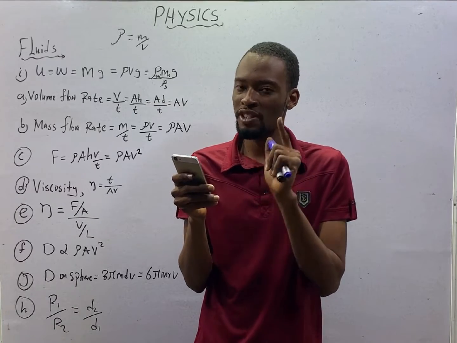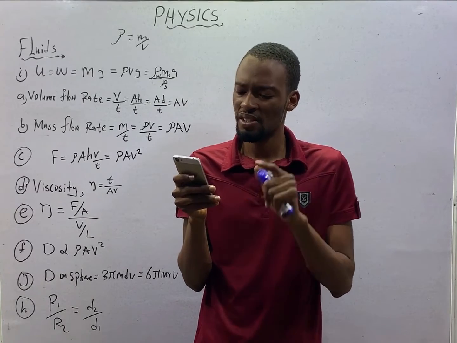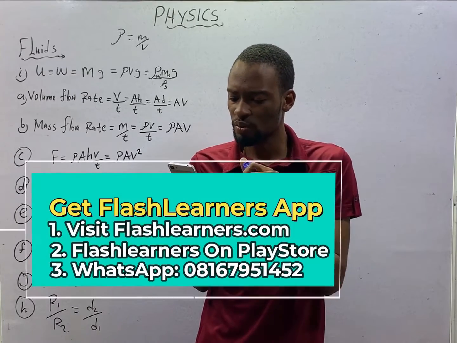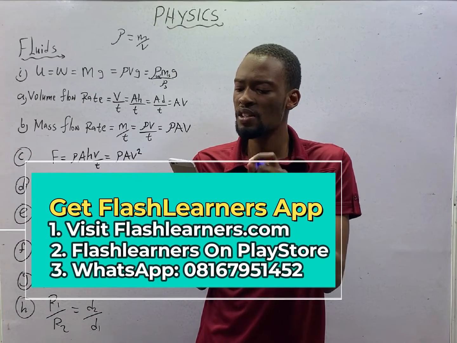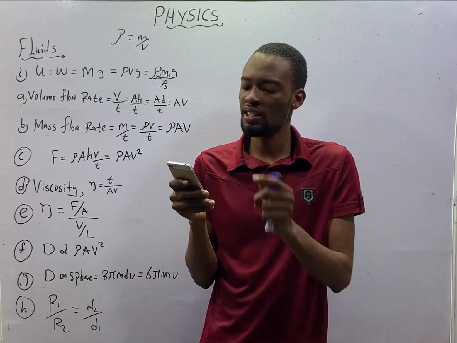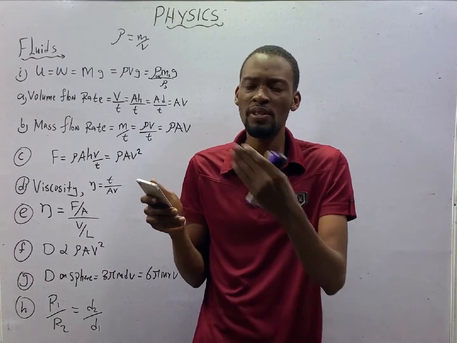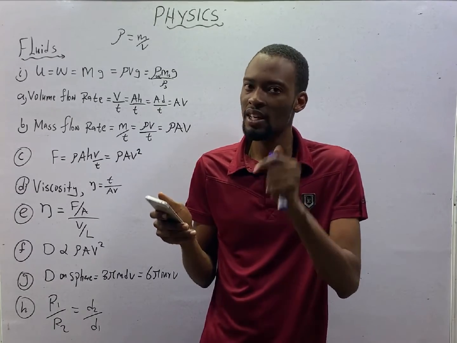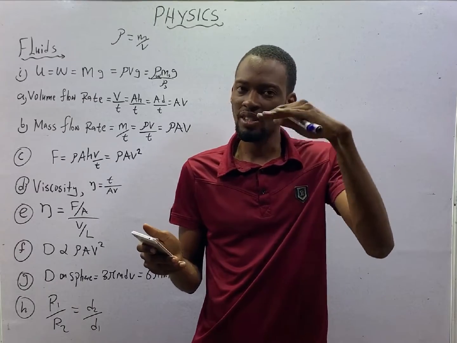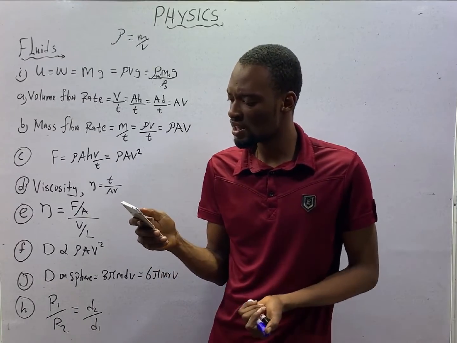C. Surface tension of the liquid. D. Viscosity of the liquid. Now, surface tension is the reason for rise and fall of liquid in a narrow tube. But the process is referred to as capillarity. The rise and fall is capillarity, but the reason for it is surface tension, like I explained earlier.